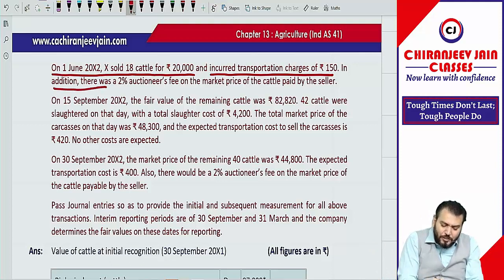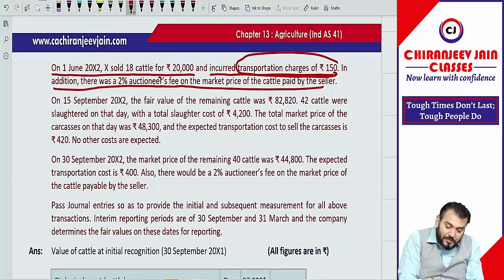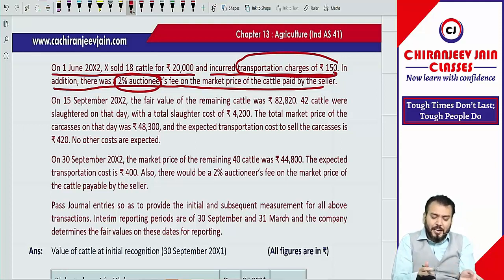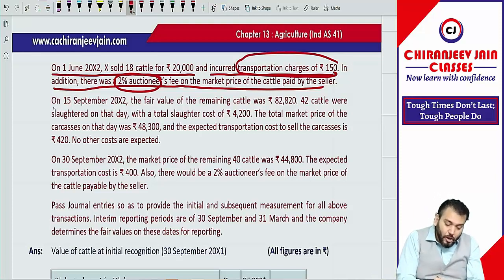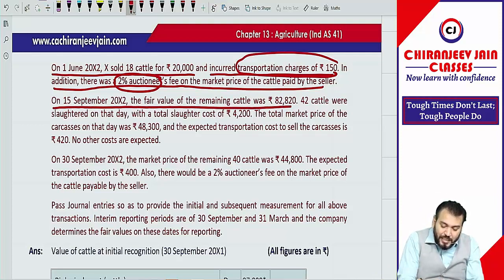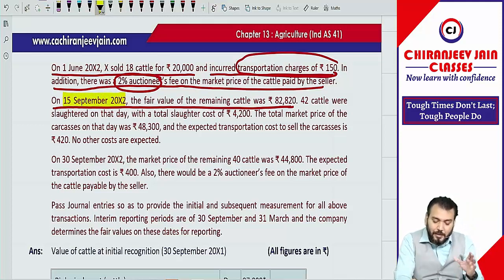In addition, there was a 2% auctioneer fee on the market price of the cattle paid by the seller. Means this is selling expense already incurred. This is selling expense, now 150 and 2%. These are selling expenses. They need to be recognized as an expense at the time of sale. On 15 September 2002, the fair value of remaining cattle was 82,820. On 15 September, the fair value, but whether this information is relevant, let us see whether it is relevant or not.